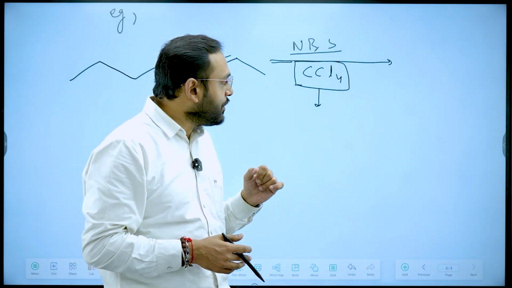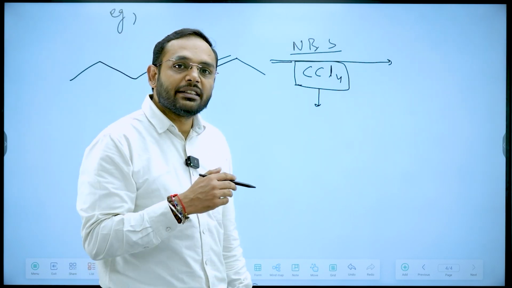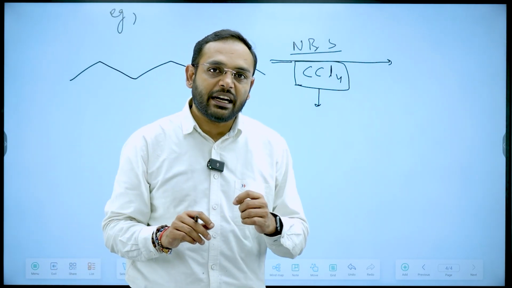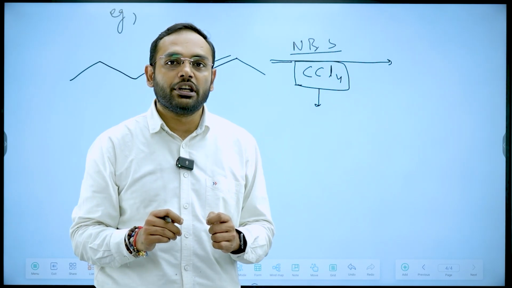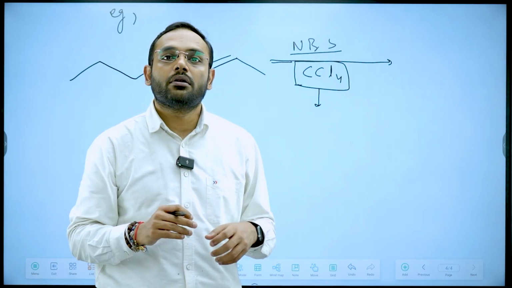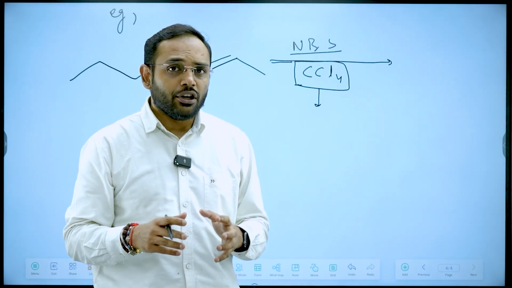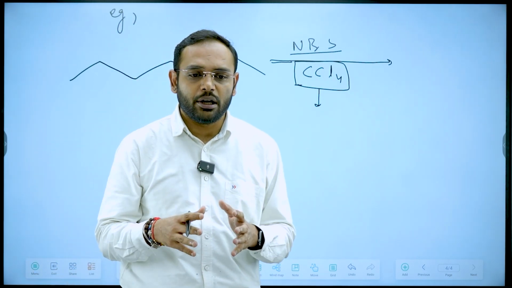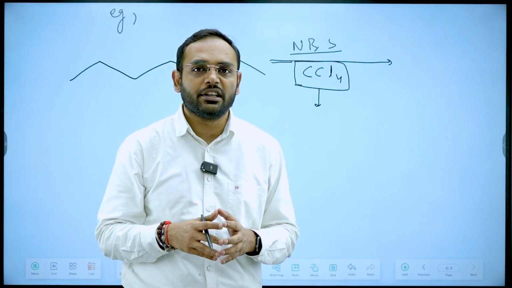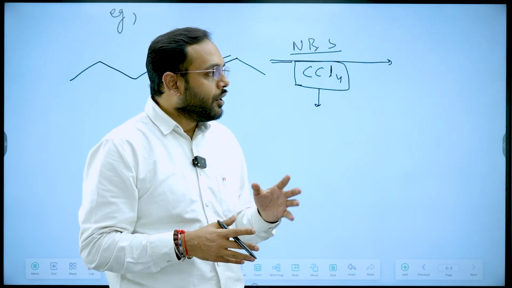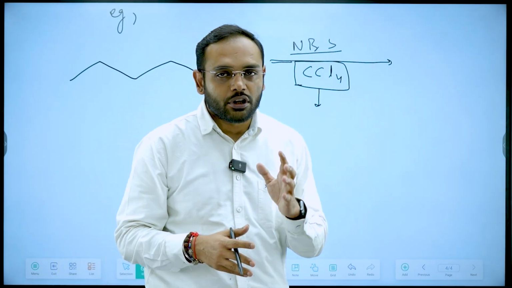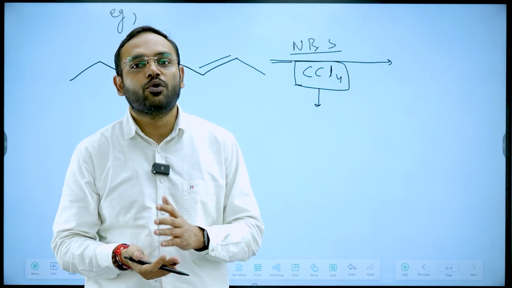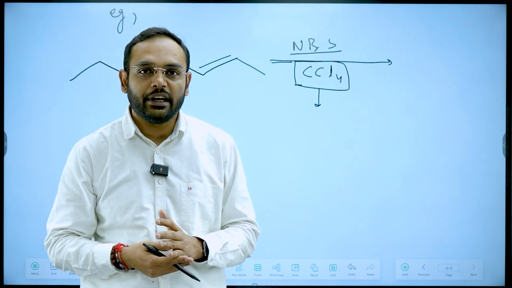After NBS and CCl4, one other thing I have to do is drive the reaction in such a way that it takes only the free radical mechanism path. In order to do that, as you all know, we have to produce certain conditions in which the reaction has no other choice but to move through the path of free radical.